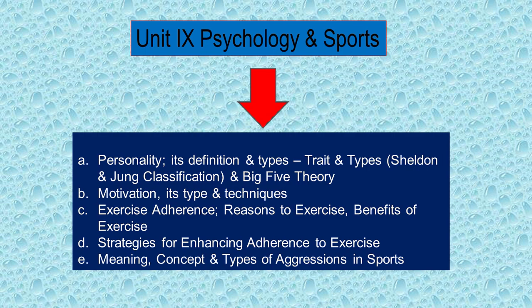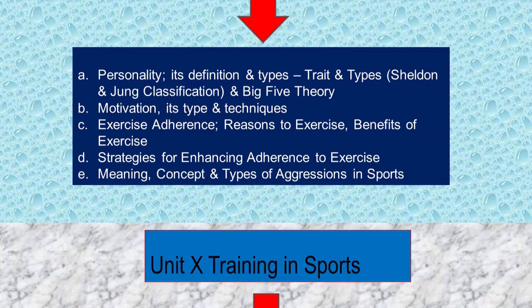Unit number 9, that is psychology and sports. In this unit, we are going to understand personality and types of personality, motivation, then the strategies for enhancing adherence to exercise, then the meaning and concept of types of aggression in sports.